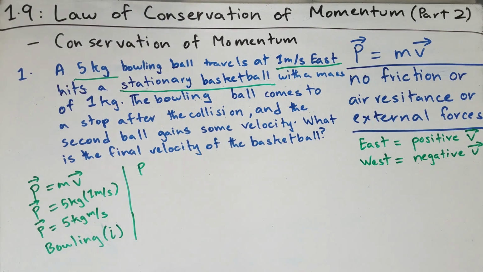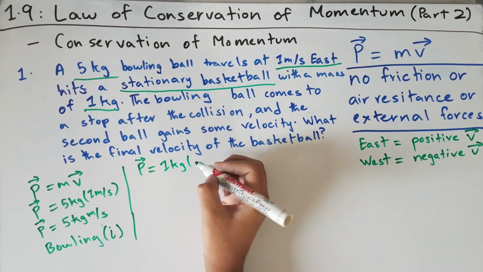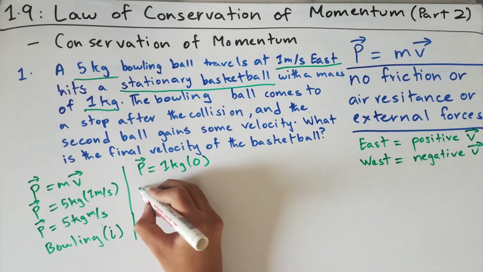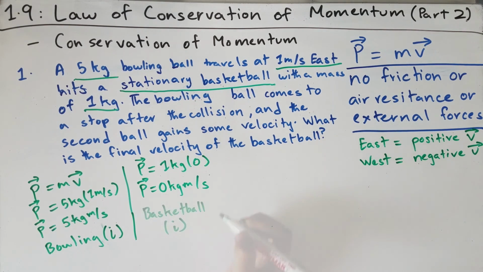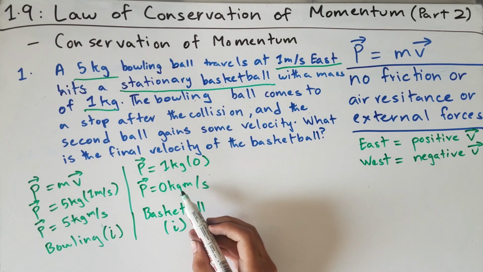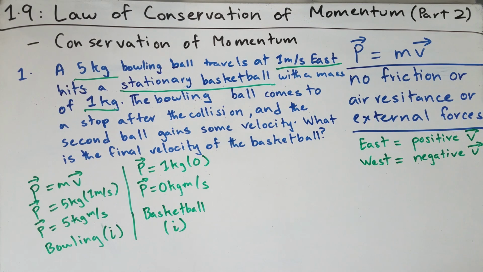So we know that the momentum of this basketball would be its mass, which is 1 kilogram, times its velocity, which is 0 because it's stationary. So the momentum would be 0 kilograms times meters per second. And so the momentum of the basketball in its initial state is 0 kilograms meters per second, as it is stationary, and stationary objects have no momentum.